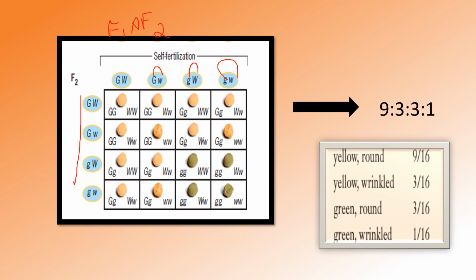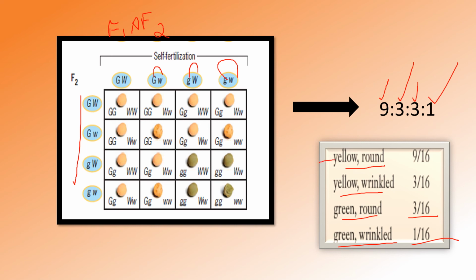You will get 9 yellow round offspring, 3 yellow wrinkled, 3 green round, and 1 green wrinkled. Out of these 16, 9 will be yellow round, 3 yellow wrinkled, 3 green round, and 1 green wrinkled.